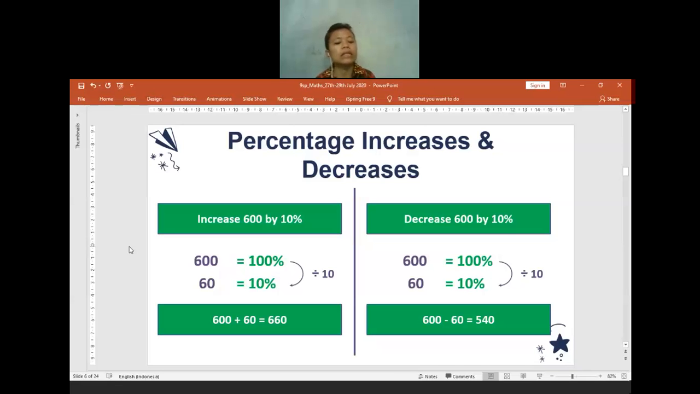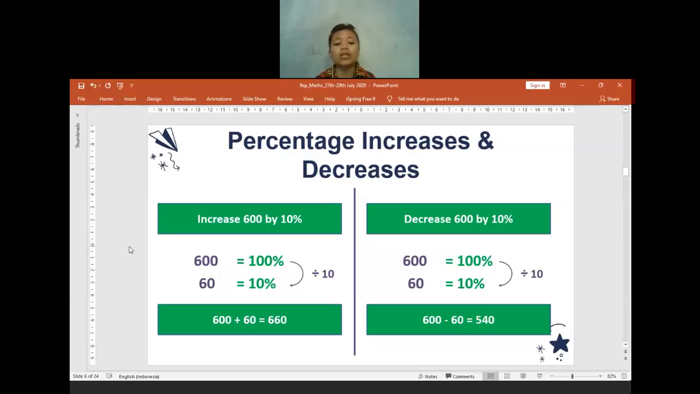So for example, in here, increase 600 by 10%. I have the original, which is 600. So I will make 600 equal to 100%. For the 10%, I can just divide it by 10, which is equal to 60. Because it says increase, it will be 600 plus 60, which is equal to 660. Or you can do it like this: because this is increased by 10%, you can find the value of 10% by doing 10 per 100 times 600. The answer will be the same, 60.